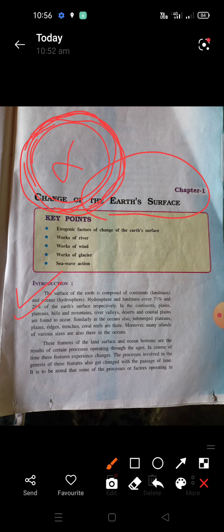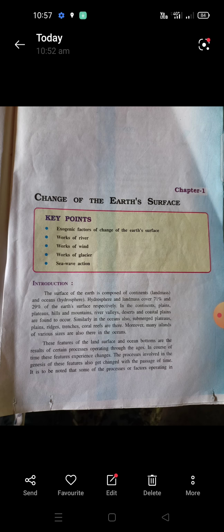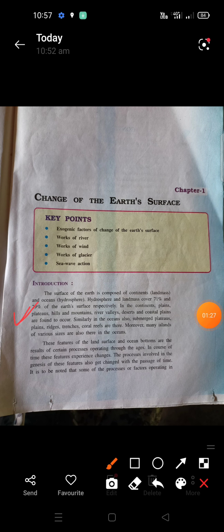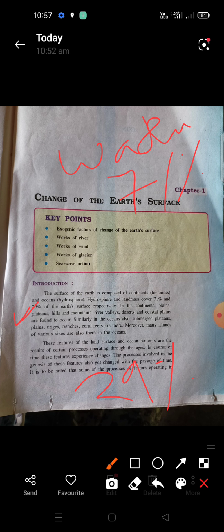Introduction: the earth's surface is composed of continents, that is land mass, and oceans, the hydrosphere, which is water. As we know, the hydrosphere covers over 71%, and the remaining 29% is the land mass where we live. That means water covers 71% of the earth, and only 29% is land where we live. It's the earth surface.